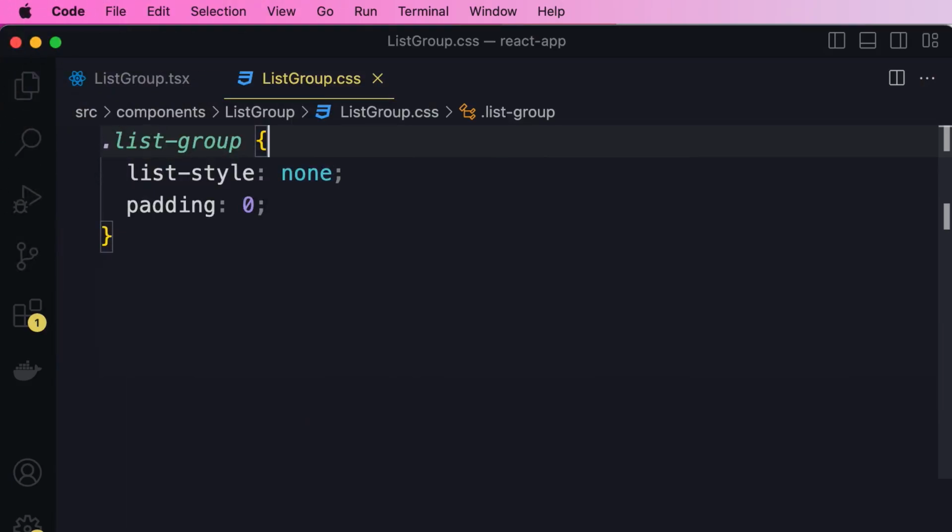Now, there is a problem with vanilla CSS. The problem is that if somewhere else we have another style sheet where we have a CSS class with the same name, we're going to run into clashes. Let me show you an example.